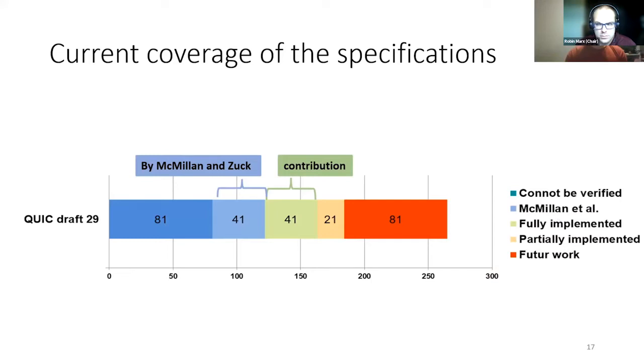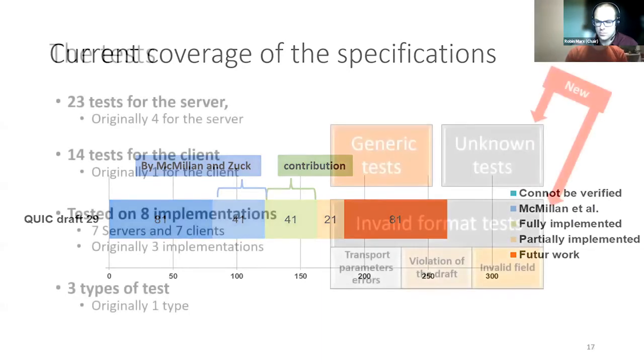Note that this part is very much about handling error codes by implementations. There is also a category of partially modeled requirements in orange. This is often the case when the requirement has an impossible part, but is still partially formally verifiable. Finally, in red, there is a whole category that we haven't yet had the time to model. This mainly concerns unmodeled packets such as the retry or version negotiation packet.